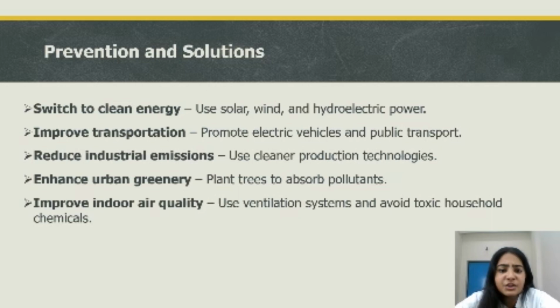The question is, are we willing to change to clean energy such as using solar, wind and hydroelectric power? Are we willing to improve our transportation by promoting electric vehicles, public transport and carpooling? Are we willing to change by reducing industrial emissions using cleaner production technologies and by enhancing urban greenery by planting trees to absorb pollutants?